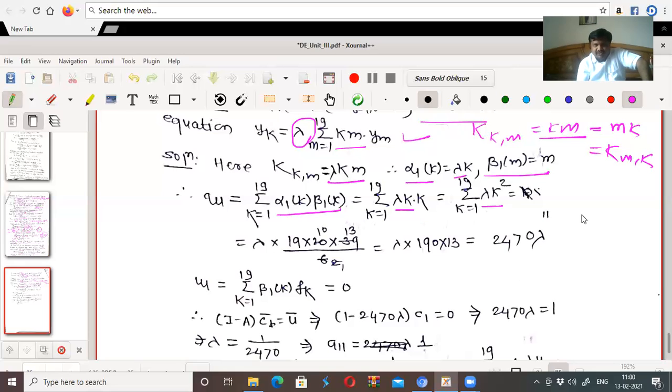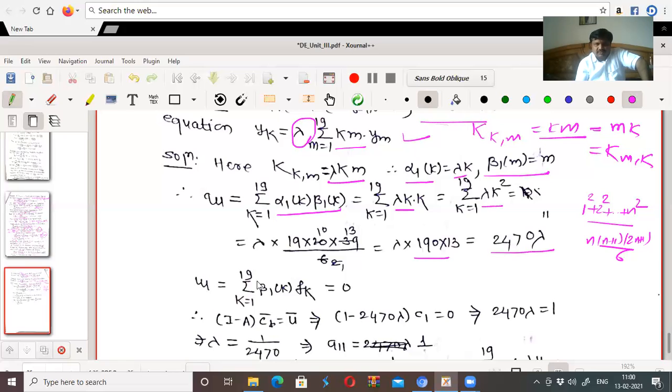of k squared. What is that? 1 squared plus 2 squared plus up to n squared, which is n into n plus 1 into 2n plus 1 divided by 6, the formula. So 19 into 20 into 2n plus 1, that is 38 plus 1, 39, upon 6. So we get 190 into 13, that is 2470 lambda.